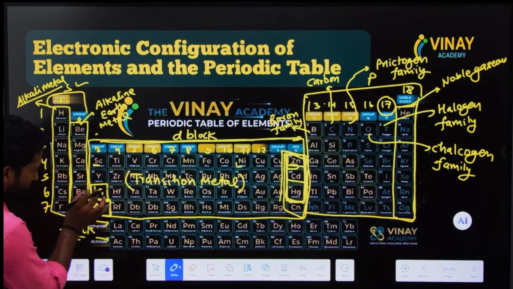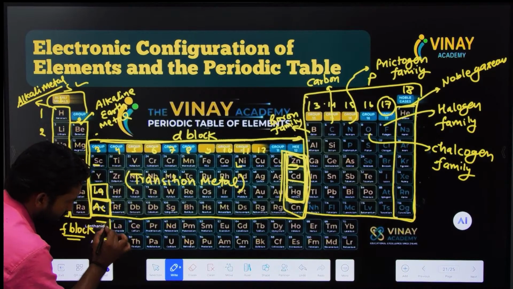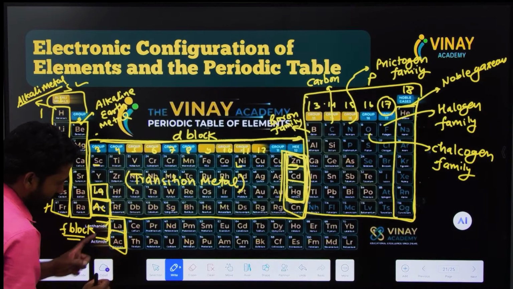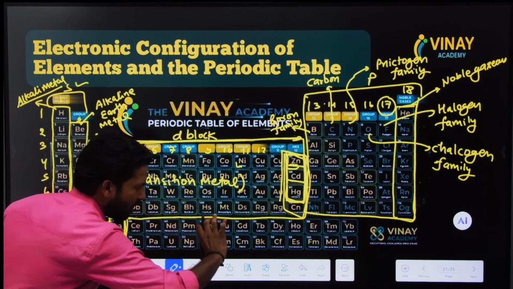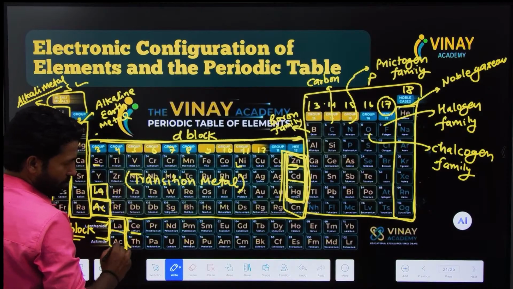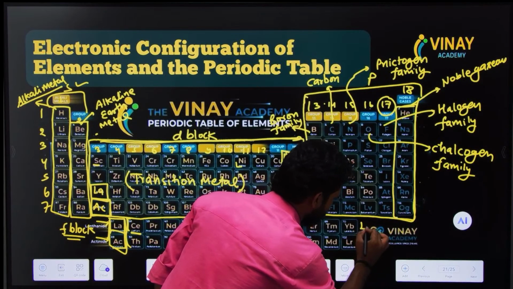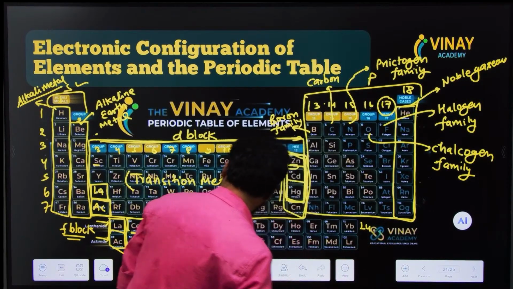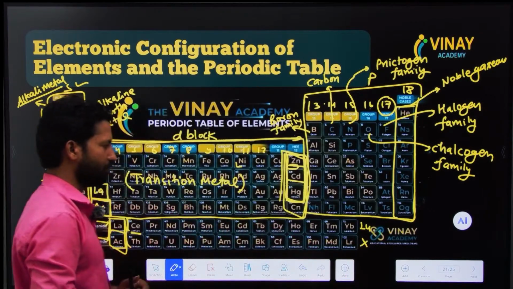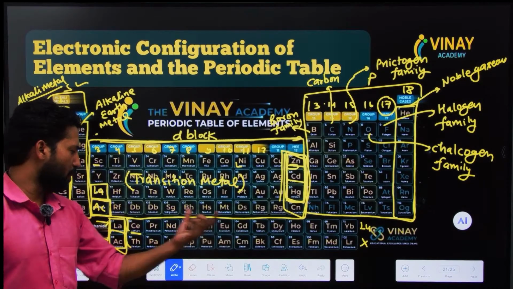Look here, lanthanide. Lanthanide is a d block element. But if we remove these two particular series, then from here to here, all these elements are known as f block elements. From cerium to lutetium, here one element is left, that is lutetium, and here one element is left actually. I don't remember correctly, but one element is left. Look here. So these are the f block elements.